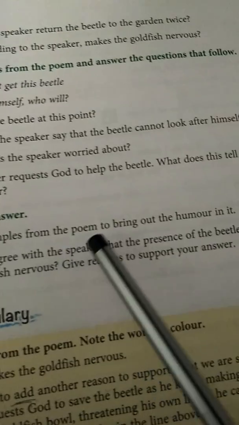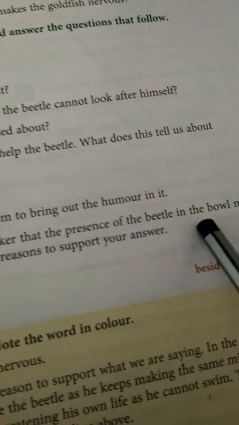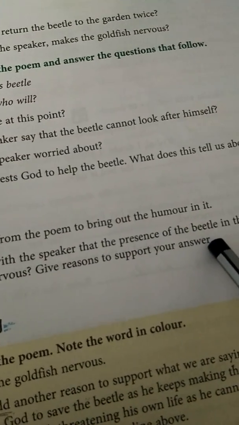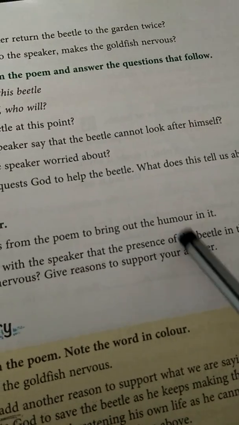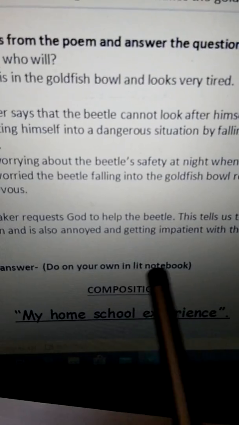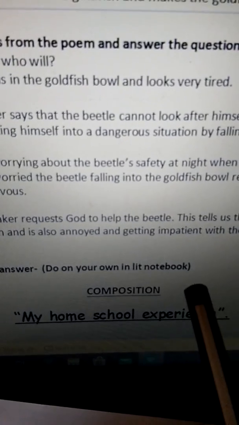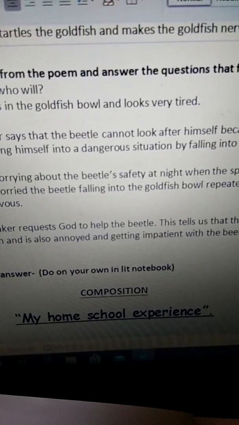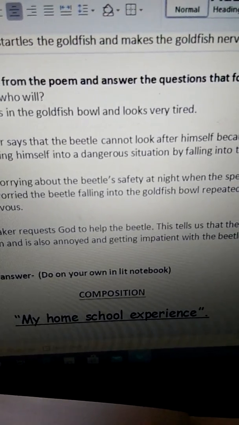And do you agree with the speaker that the presence of the beetle in the bowl makes the goldfish nervous? Give reasons to support your answer. So these two questions you have to write by yourself. Where? In your literature notebook. Okay, in your literature notebook you will have to write the answers of these two questions.